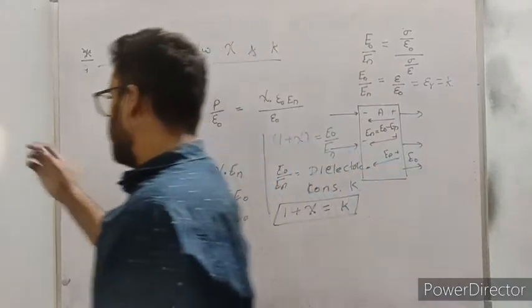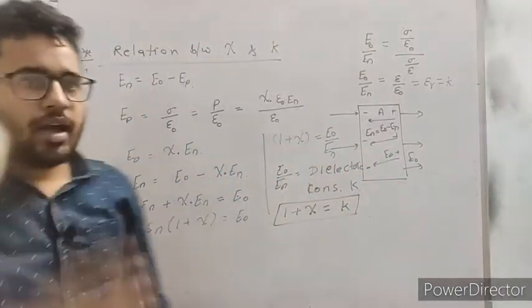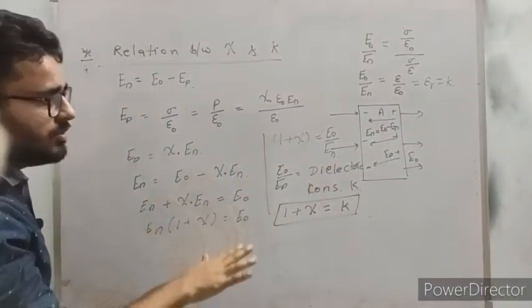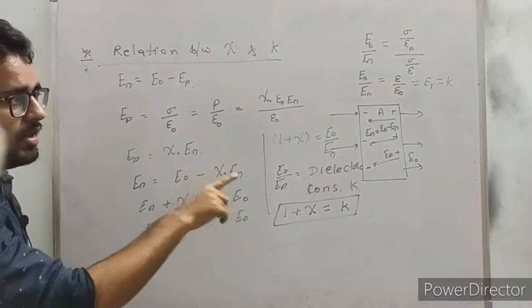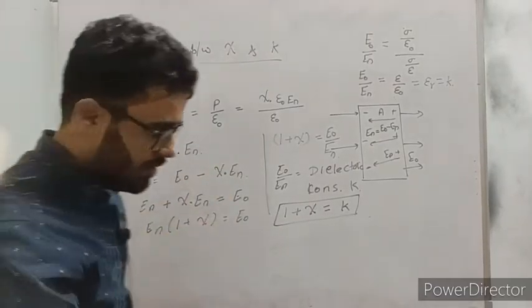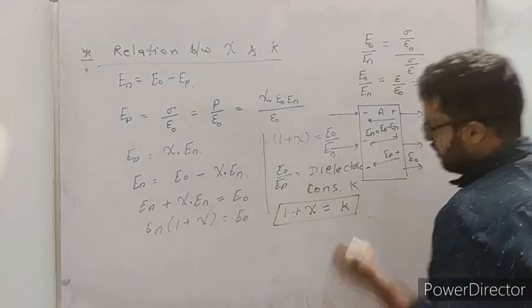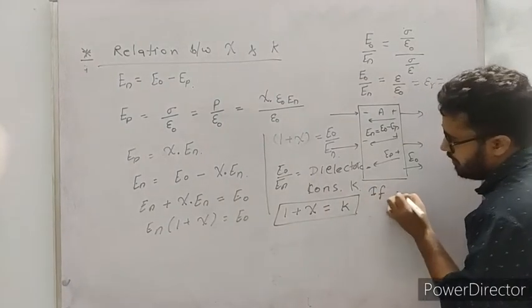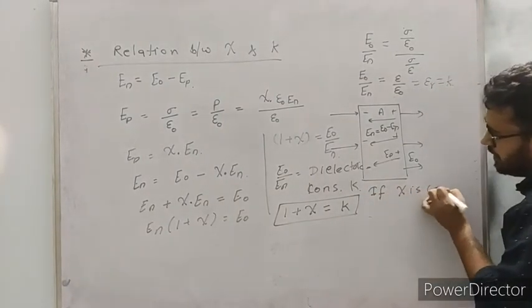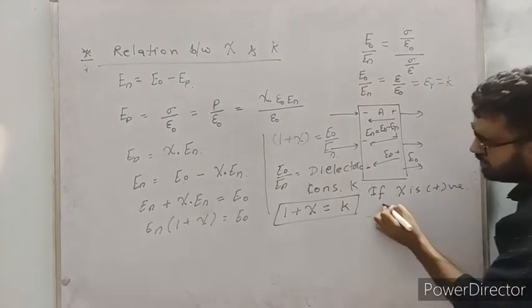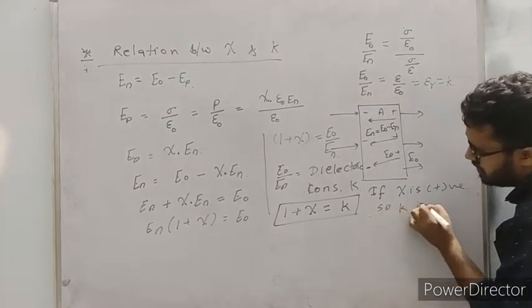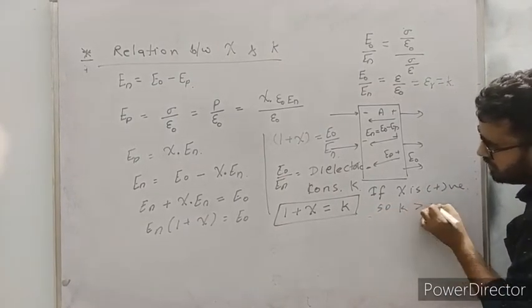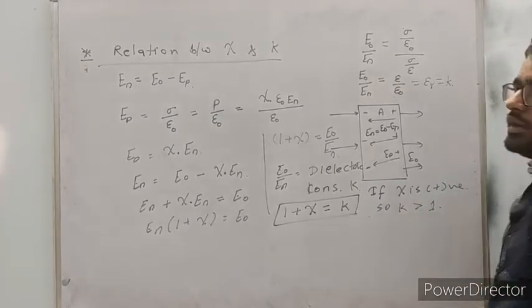This shows that chi will always be positive, so K will always be greater than 1. Remember this: chi is always positive for a dielectric, so K is always greater than 1.